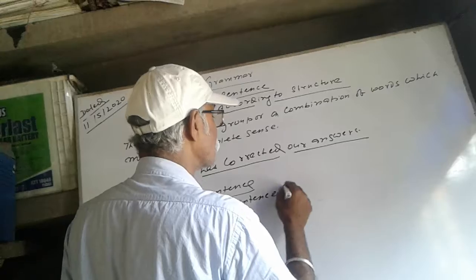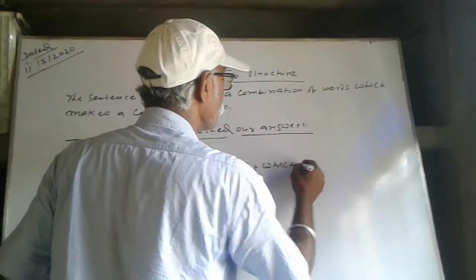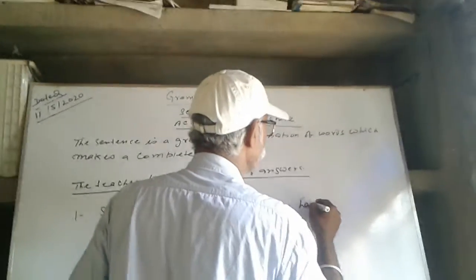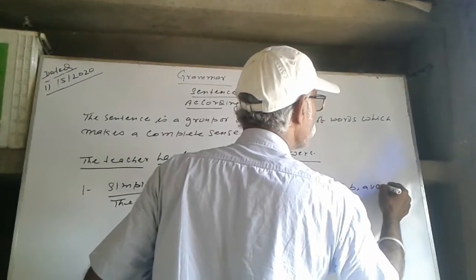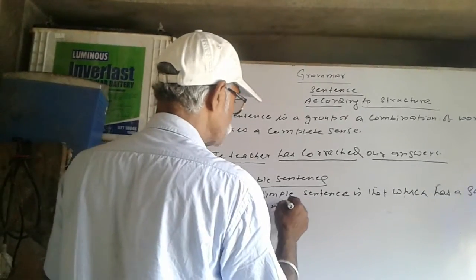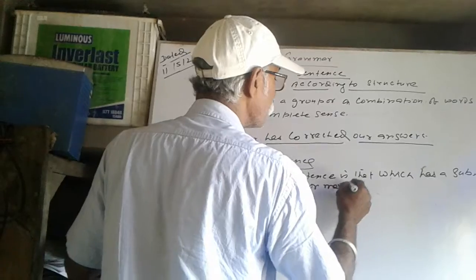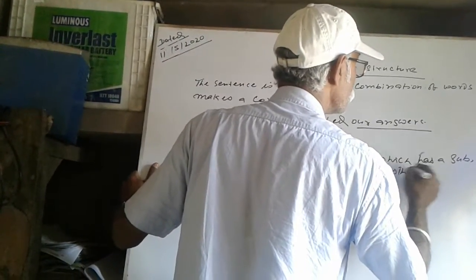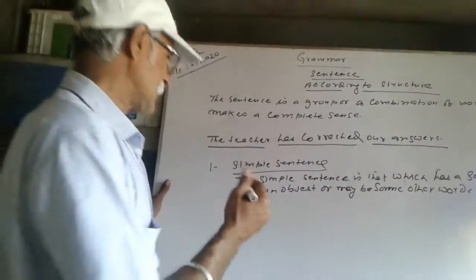The simple sentence is that which has a subject, a verb, and an object, or maybe some other words. Try to understand. I'm giving you the example.